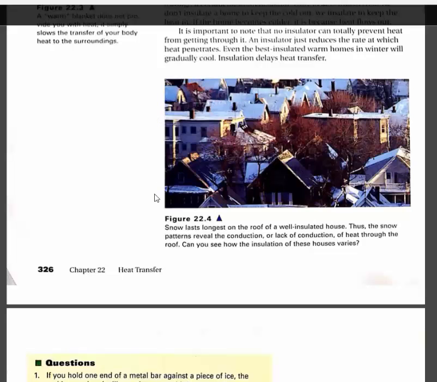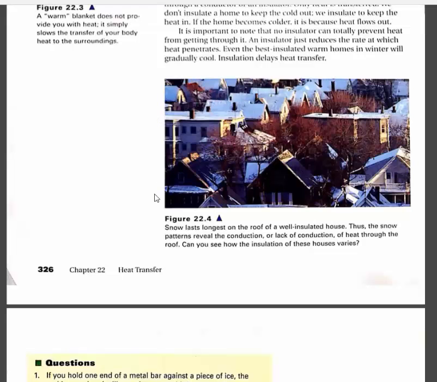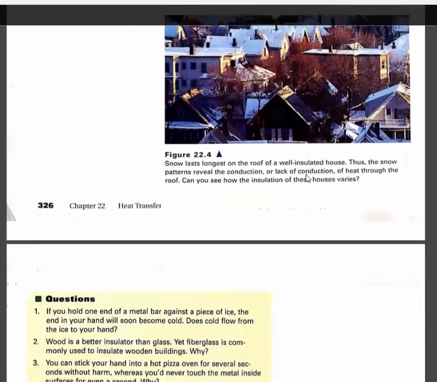Let's look at the picture, figure 22.4. It shows a bunch of houses. A lot of them have snow on their roofs. Some of them don't have snow. Let's read the caption below the picture. It says, "Snow lasts longest on the roof of a well-insulated house. Thus the snow patterns reveal the conduction or lack of conduction of heat through the roof. Can you see how the insulation of these houses vary?" So the ones that have poor insulation let heat flow out and melt the snow, and there's no snow on the roof. If they are well insulated, then heat doesn't leak out of the house and it doesn't melt the snow, and the snow remains on the roof. Pretty cool, huh?